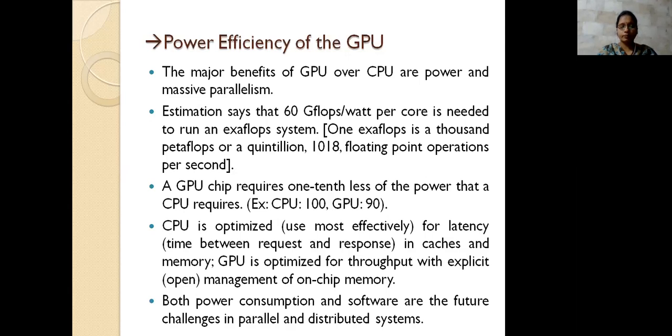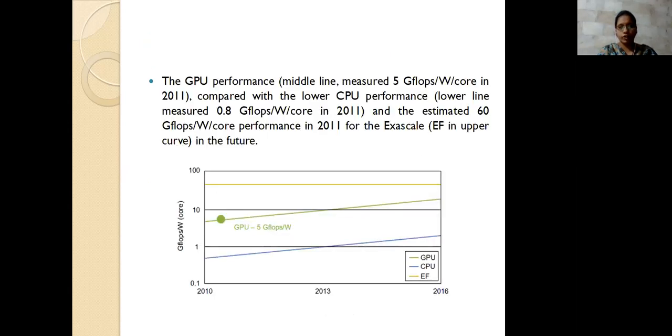Latency is the time between the request and the response. So latency chips or latency caches are used, and then the memory is placed next. Whereas the GPU is optimized for throughput. It maintains everything on chip, not off chip. These are the specifications you are using here.